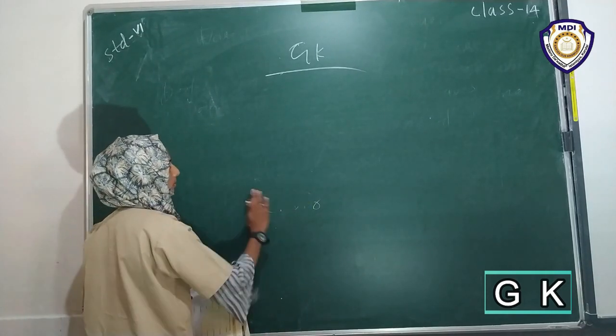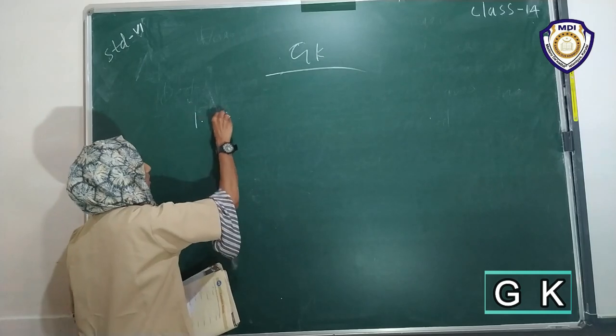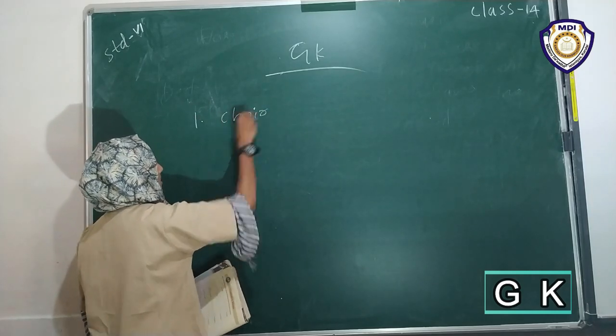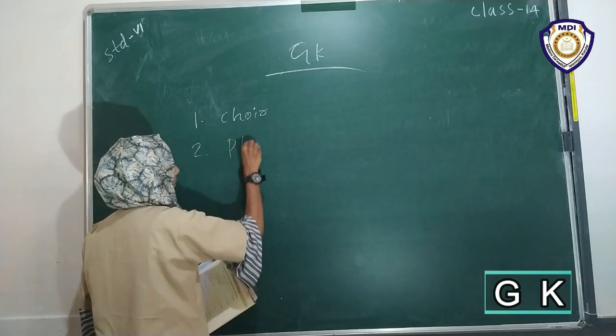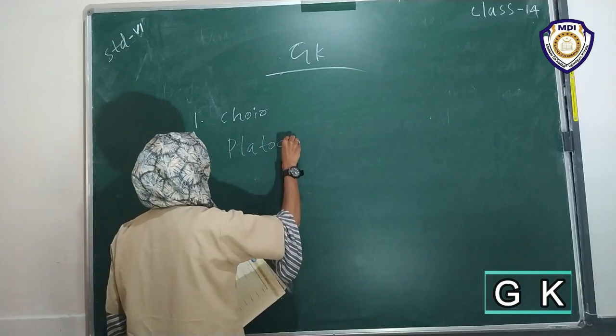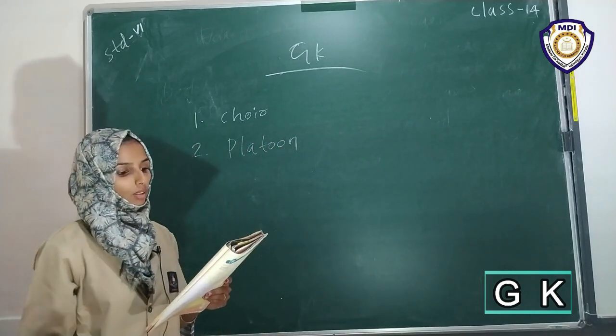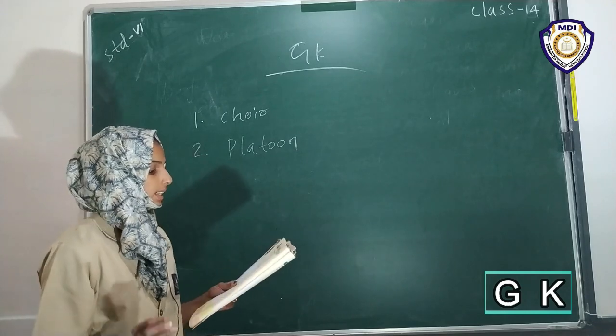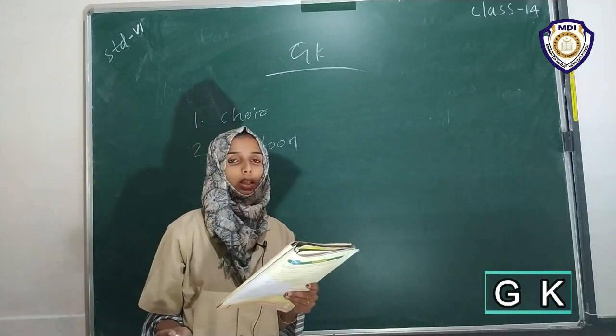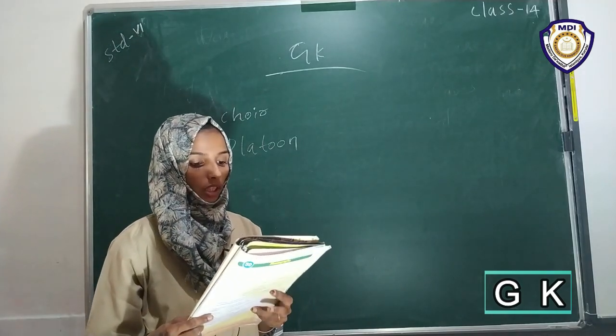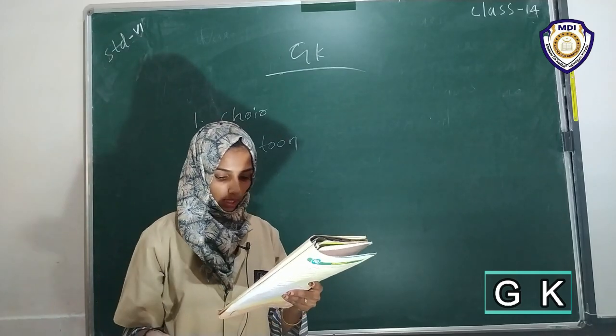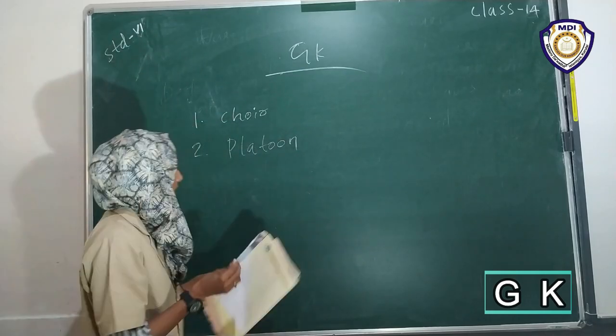First one, choir. Second one, platoon, a platoon of soldiers. Third one, a dash of worshippers. We have to change this to a congregation